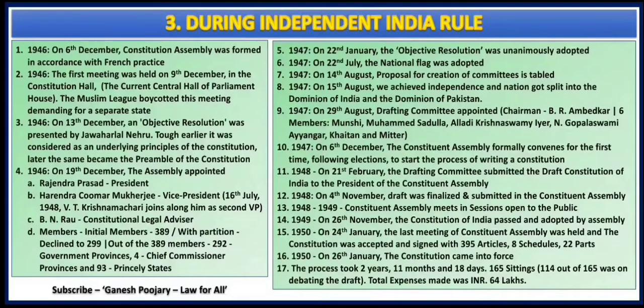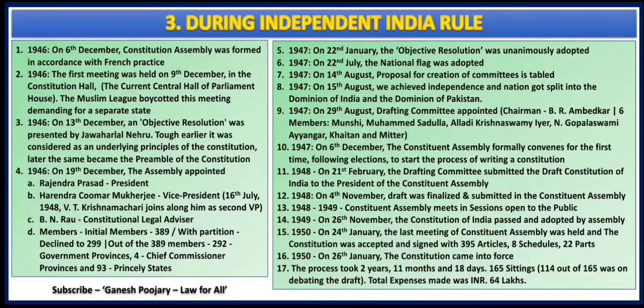Now I am discussing serial number 4. This is a very important date. See the progress from 6th December 1946 to 19th December 1946. Already there had been a lot of progress, and on that day Rajendra Prasad became the president of the Constituent Assembly of India. And who was the vice president? H.C. Mukherjee was the vice president.